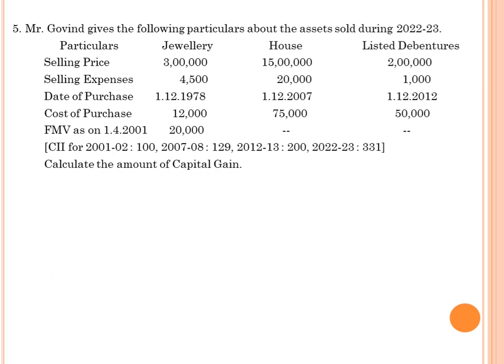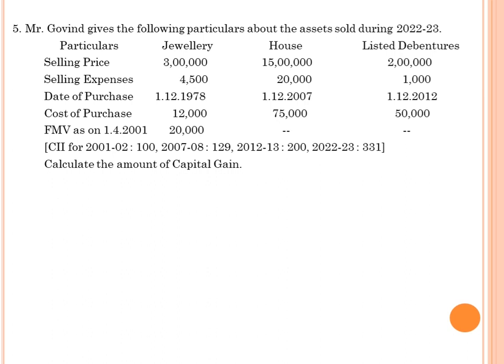Here see the jewellery: it was purchased in 1978 and the year of sale is the previous year 22-23, so above 3 years, long term. Take the house property: it was purchased on 1/12/2007 and the year of sale is 22-23, so the holding period is above 3 years, long term.